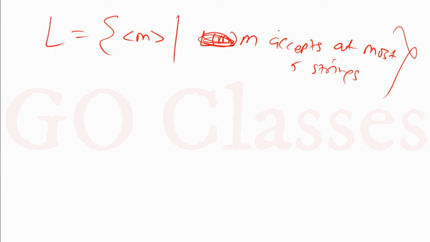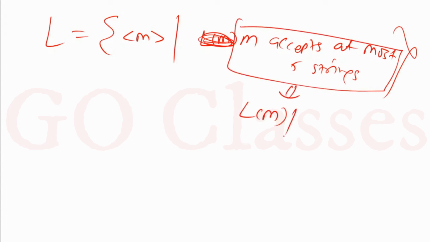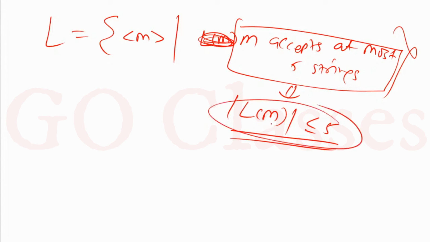Okay, so this I can write like this. I can say that the cardinality of L(M) is less than or equal to 5. This is how I can write it. One thing you can notice is that this is a language property, because this statement I can write like this: L(M) cardinality is less than or equal to 5.